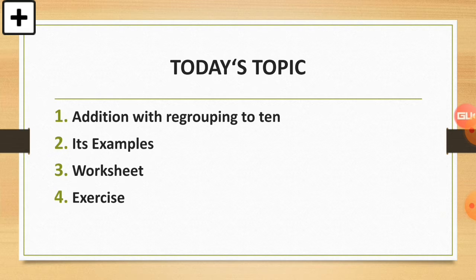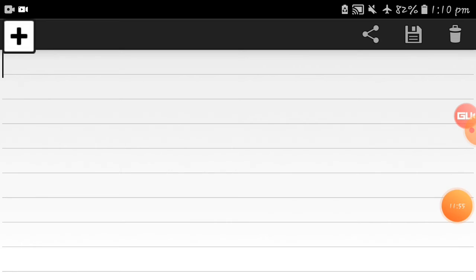So let's start with topic number 1, adding with regrouping to 10. So what does adding with regrouping mean? This word, regrouping, is new for you. So let's discuss regrouping with a simple example. Now see this, I'll show you an example of regrouping.